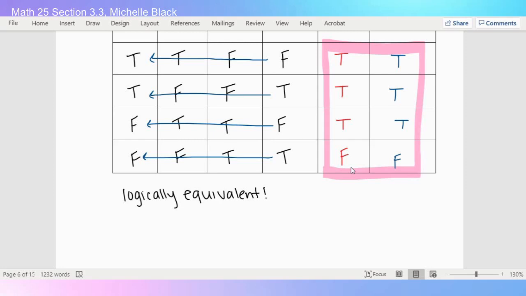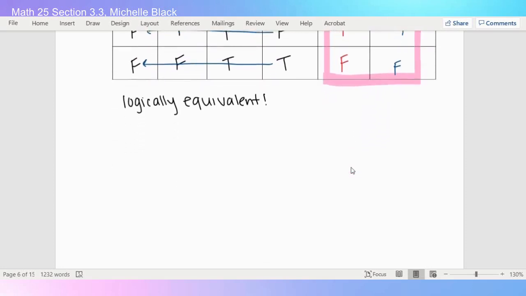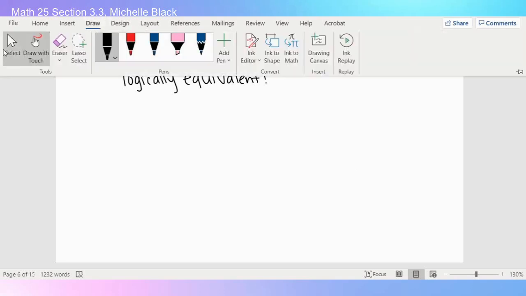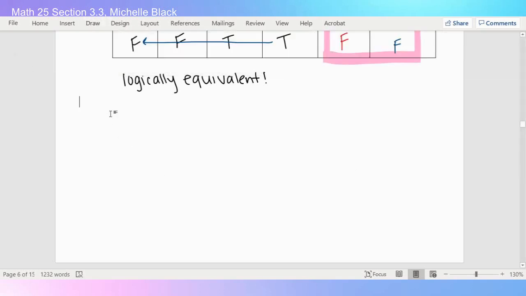Now, this one that we just did, we can show in words why this might be logically equivalent. So I'm just going to write down an example. Let's say that P, this is not in your packet, by the way, says John's salary is above the poverty line. And we'll let Q say John qualifies for food stamps.